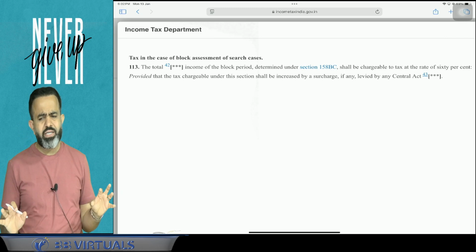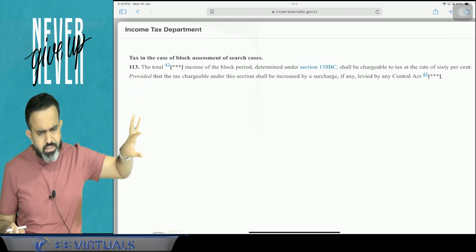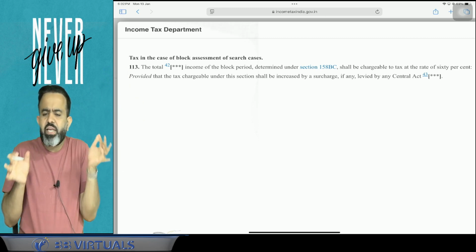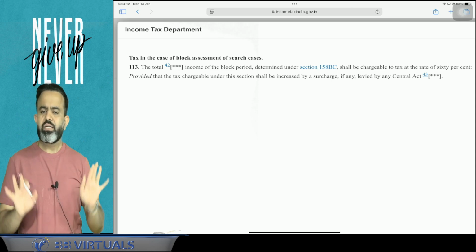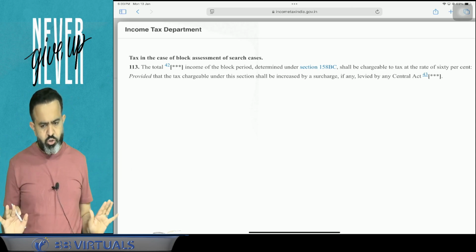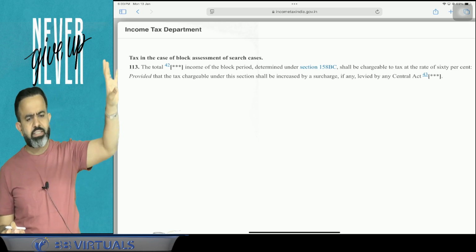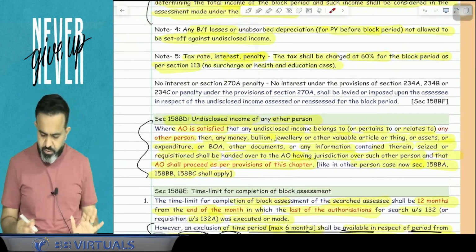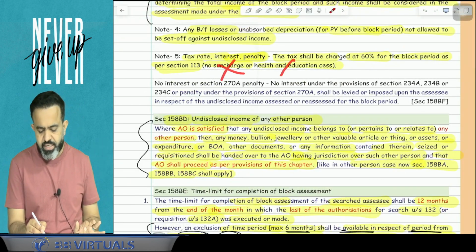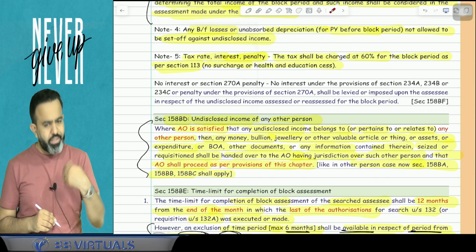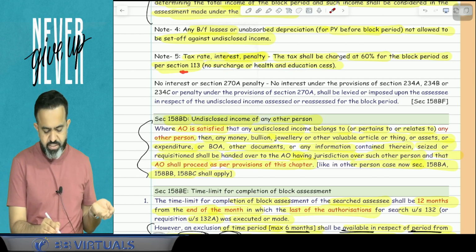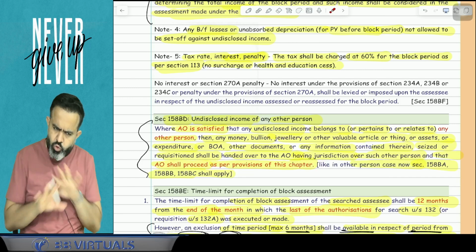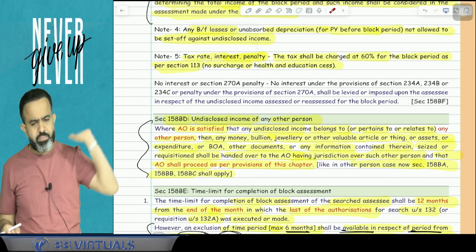So guys, in simple words, they mention that the tax chargeable under this section shall be increased by surcharge if any levied by any Central Act. So guys, there is no surcharge in this case. As of now, there is no surcharge. The tax rate is 60%. So that's why I have mentioned here the tax rate is 60% for the block period. There is no surcharge and health and education cess. You may write that here tax rate is as per section 113 plus surcharge if applicable. But as of now, there is no surcharge. So flat rate of 60% is applicable.